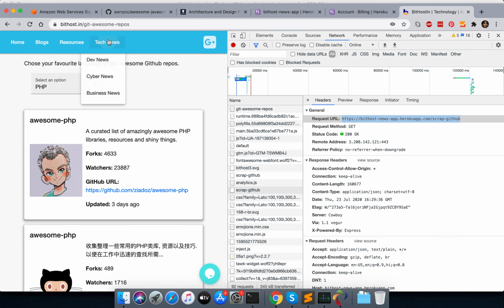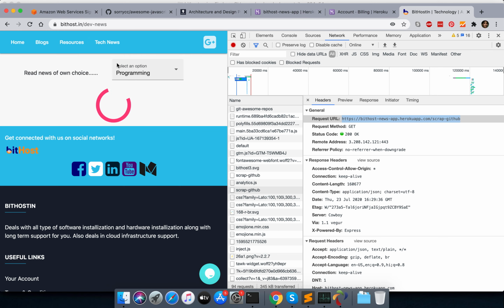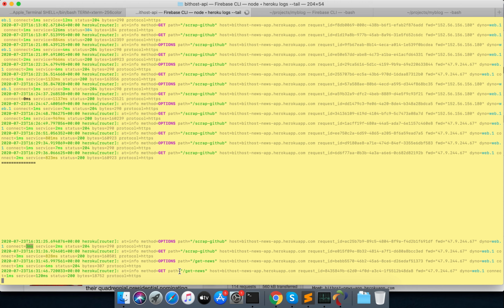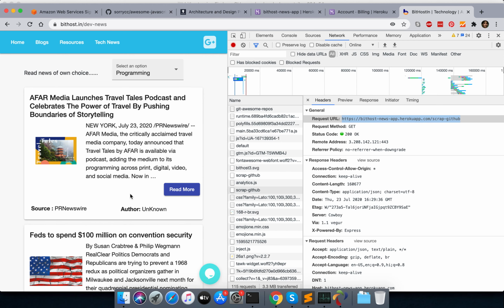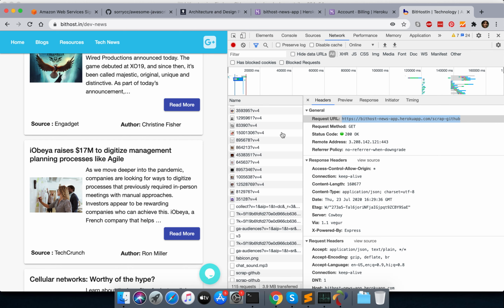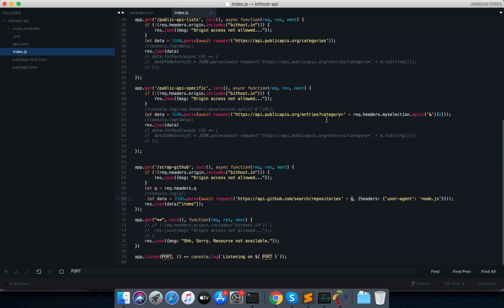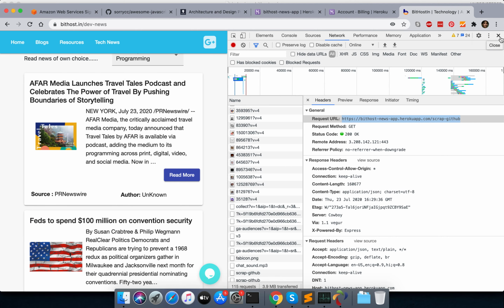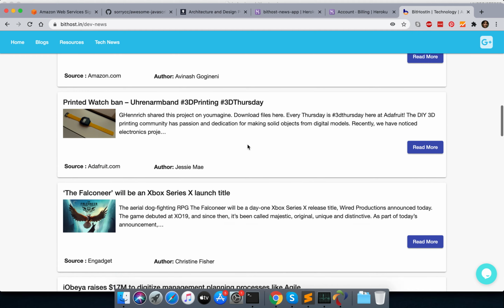So I will go to the news section. Suppose I switch to dev news, and I can see here it will scrap a different API, a different method like get news, and here's the data. So I do not need to write all things. To get the list in my front end, I just use 2-3 lines of backend. Only 2-3 lines of backend are doing my job, and it's pretty cool, it's arranged in the right way.